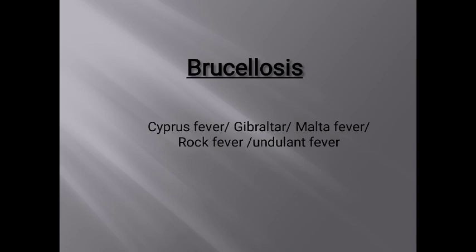So the brucellosis patient presents with symptoms such as fever, and why is it called undulant fever? Because the fever rises and then falls, so it comes in a wave pattern, hence the name undulant fever. The pathogen of brucellosis, Brucella, was first described by a scientist, David, and it was first diagnosed on the island of Malta, therefore it has been named Malta fever.